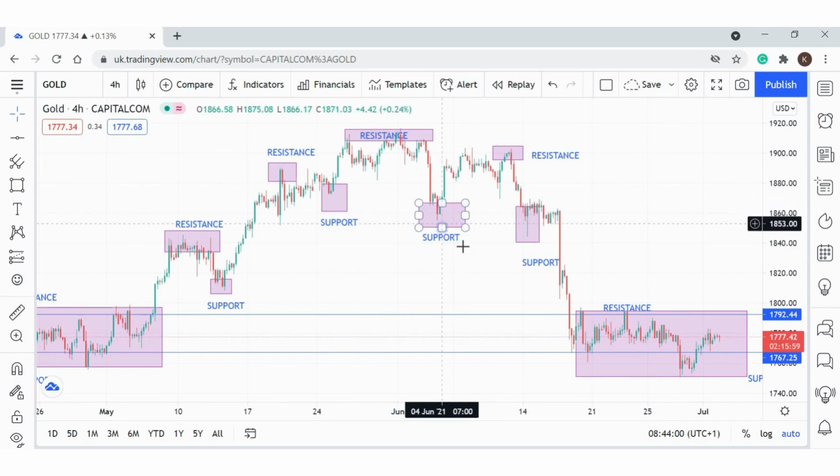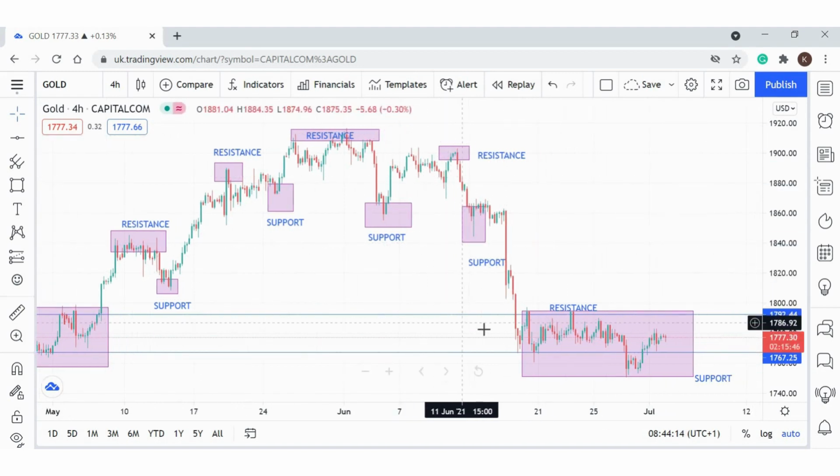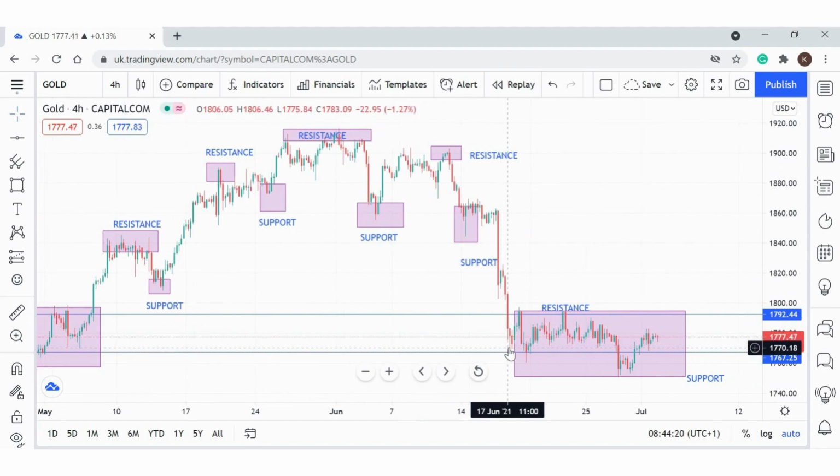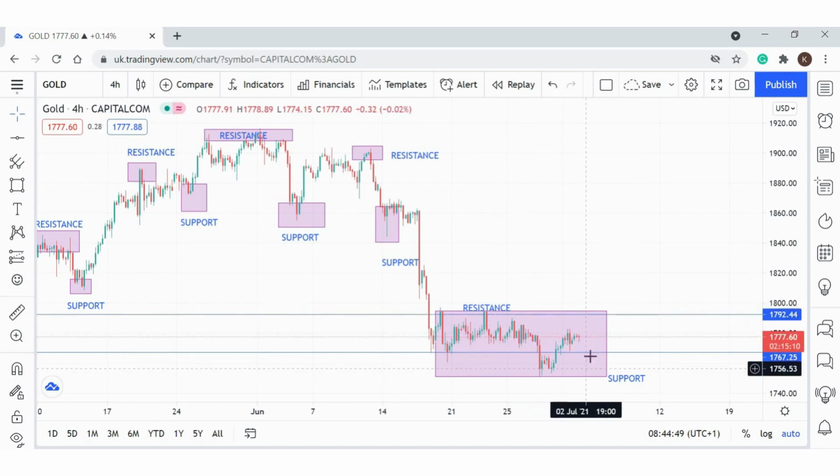This is a lower low becoming the support, and then lower high becoming a resistance. And then you can see at this area, lower low becomes support and lower high becomes resistance. So after they make the downtrend at this area, the market starts falling down, and after that they are doing the sideways. Right now, we are waiting for the market. They want to make uptrend or downtrend. So we just monitor at the resistance and this support.